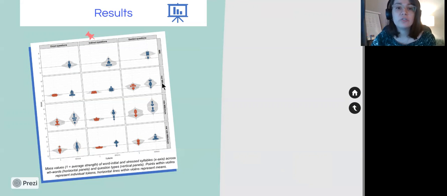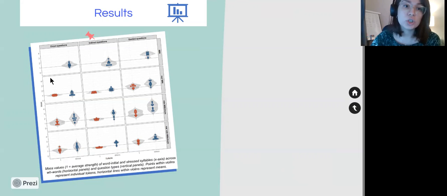And further, in quoted questions, we find that the periodic energy mass is generally boosted across the whole word, and this is so because WH words are in narrow focus in this type of questions.